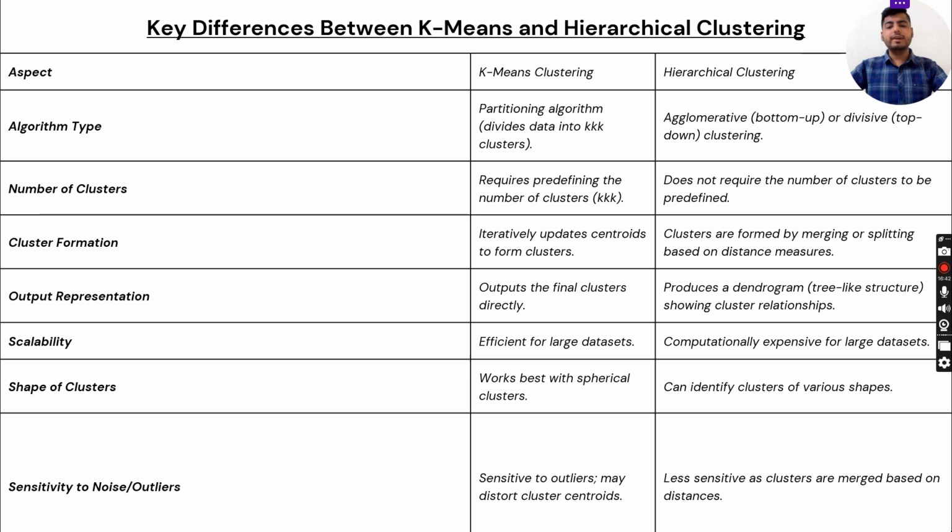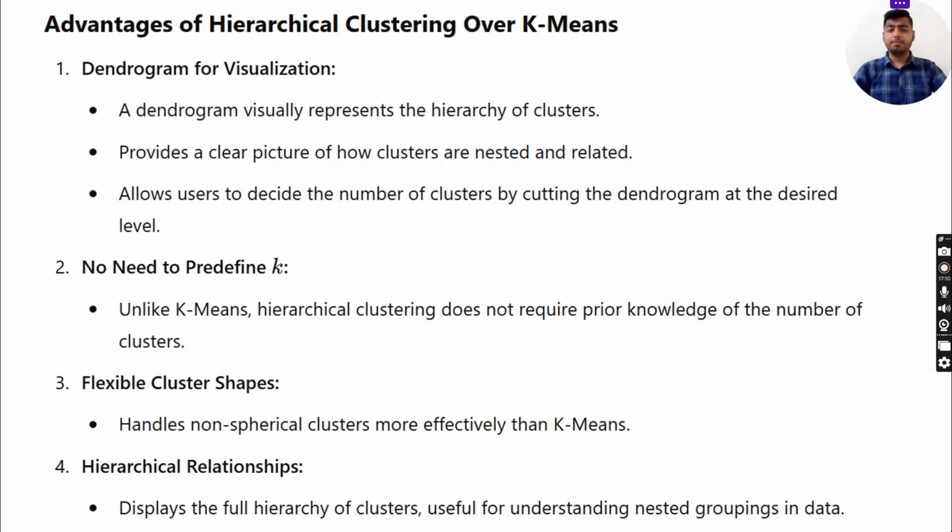Scalability: k-means is efficient for large datasets, and hierarchical clustering is computationally expensive for large datasets. Now, shapes of clusters: k-means works best with spherical clusters, but hierarchical clustering can identify clusters of various shapes. Sensitivity to noise or outliers: k-means is sensitive to outliers, which may distort cluster centroids, but hierarchical clustering is less sensitive as clusters are merged based on distances.